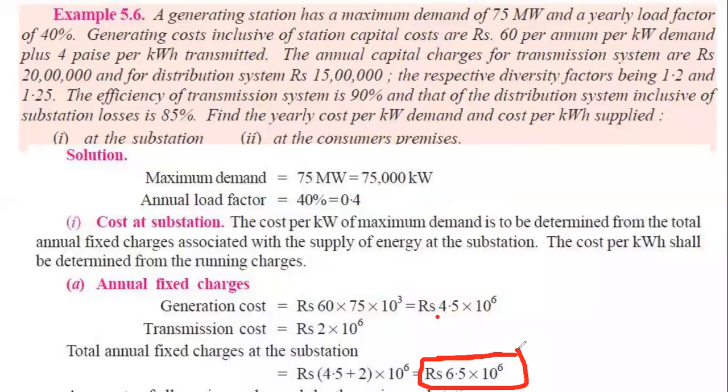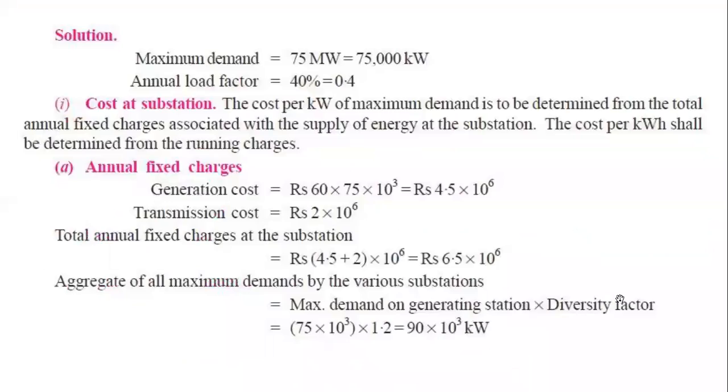So in the substation, we have two costs. One is the transmission cost, one is the generation cost. So we find out the two costs. One is generation cost, and next is the transmission cost. So these two costs will give us the total fixed cost in the substation. So after that, let me go to the next. So till here, you can see, this is in the last page. This is the same thing.